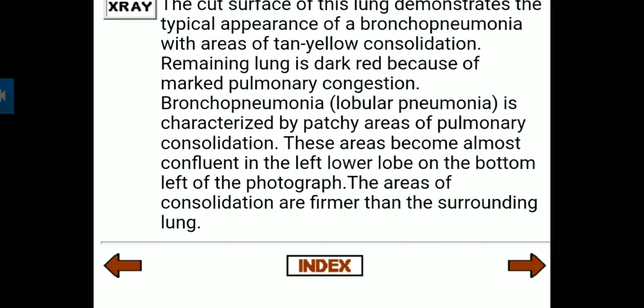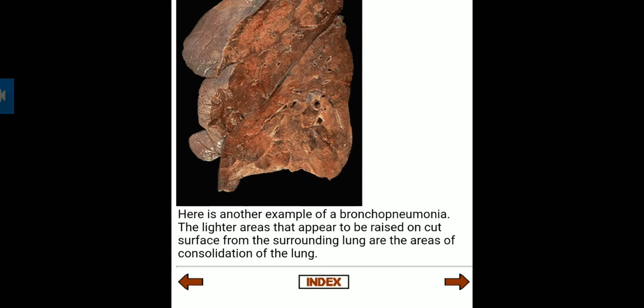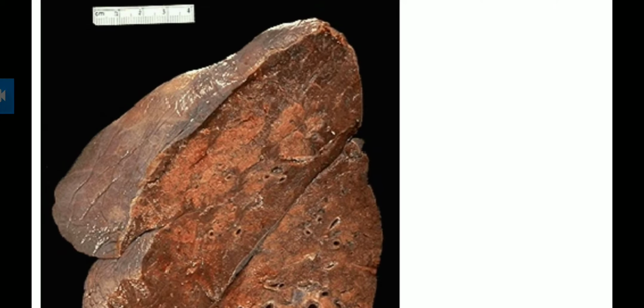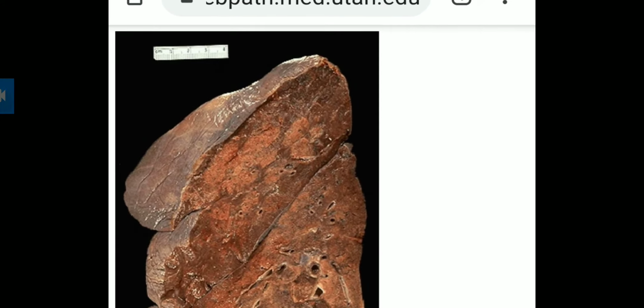Bronchopneumonia is also characterized by patchy areas of pulmonary consolidation. These we have also discussed in the earlier part. Here the consolidated areas are firmer than the surrounding lung. Then this is another example of bronchopneumonia. The image you can see clearly.